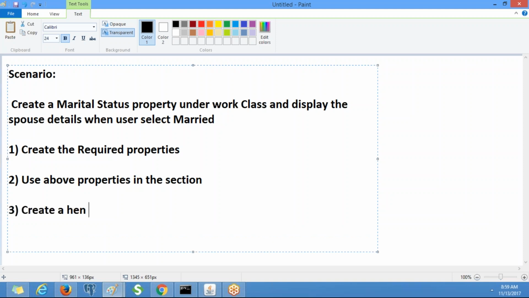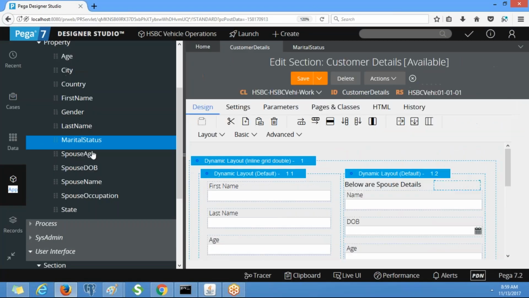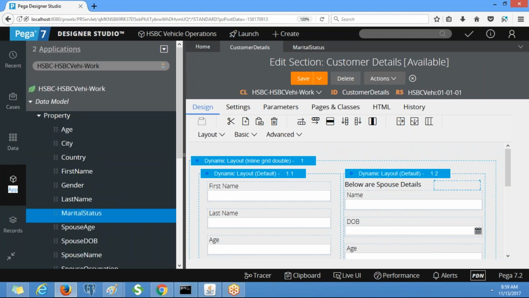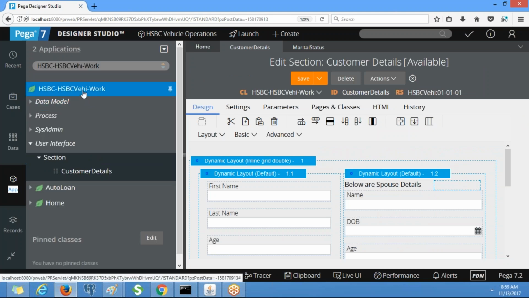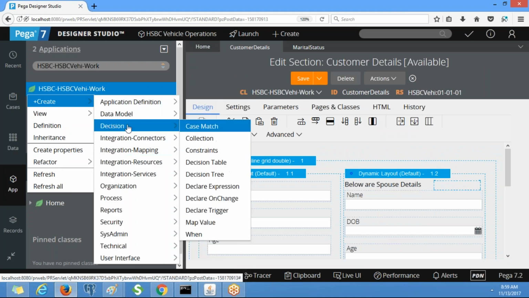Third step is create a when rule for conditional displaying. Clear? So everything we are going to create under the work class, right? Create, decision, when.